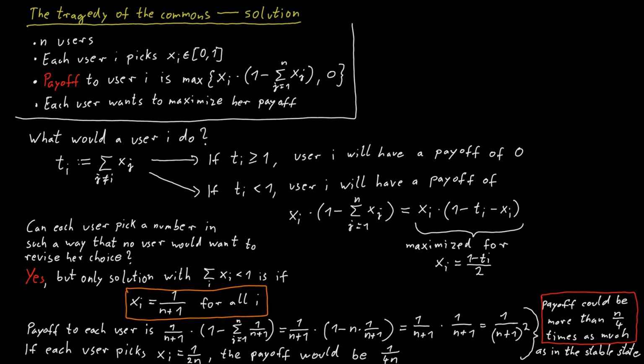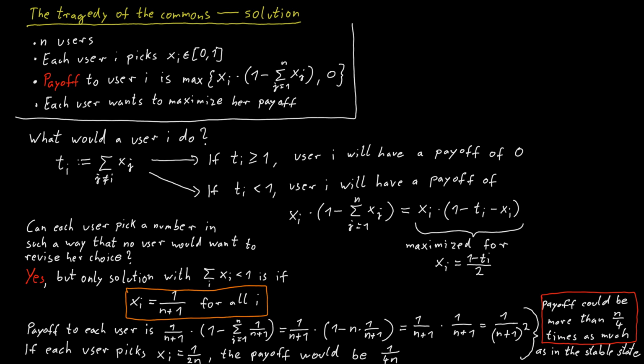So why is the stable solution so bad? Why does this happen? This is a common phenomenon when the action of a player can bring large benefits to the player itself, but also introduce some additional cost to everybody. The benefit only goes to the acting player, while the cost is shared among many players.